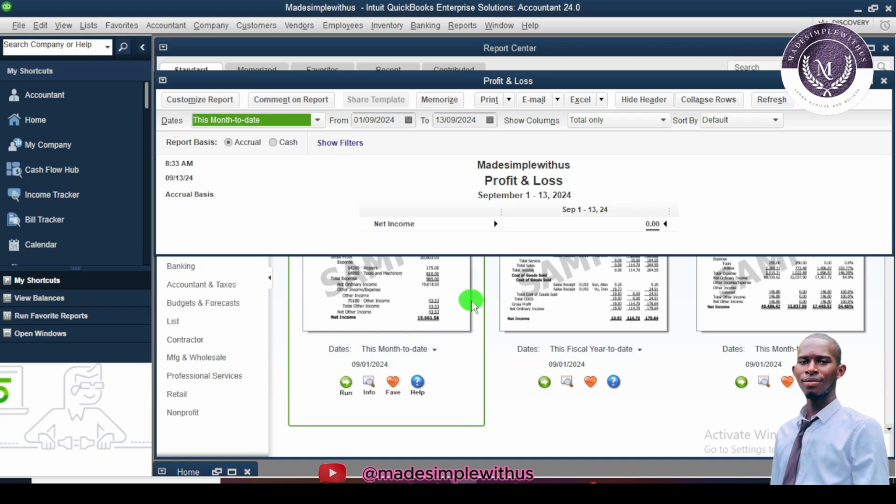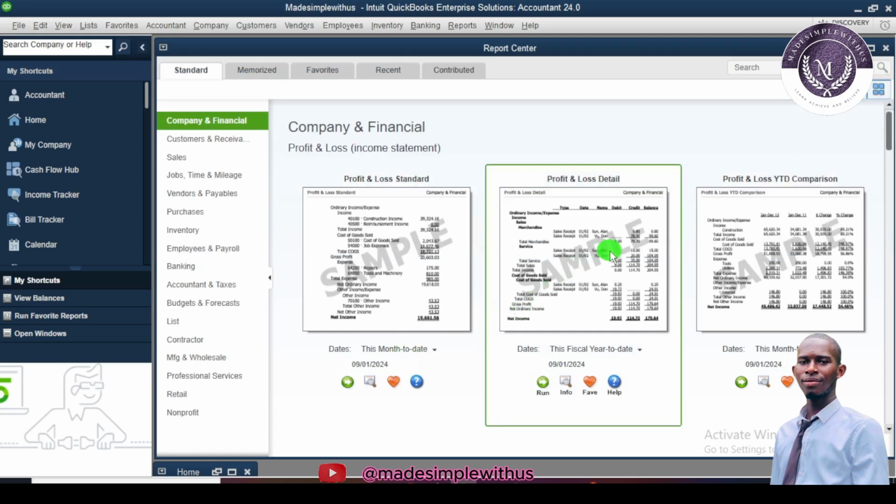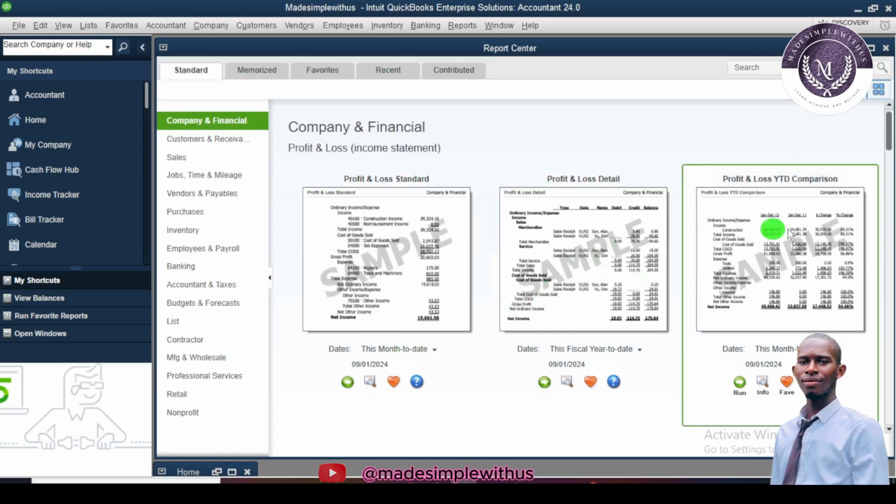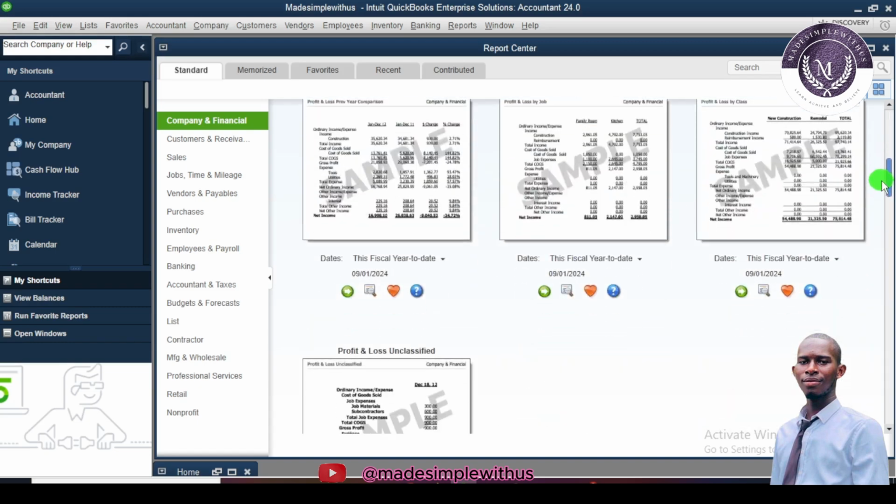So this is the profit and loss. We have not made any transaction yet, but just be with us, and you can see a lot. You can benefit with us. And let's move on further. Profit and loss details is also here, and also there are a lot of reports.